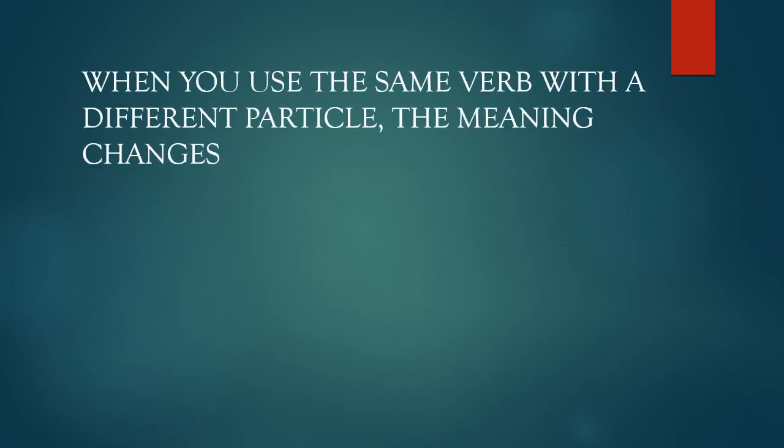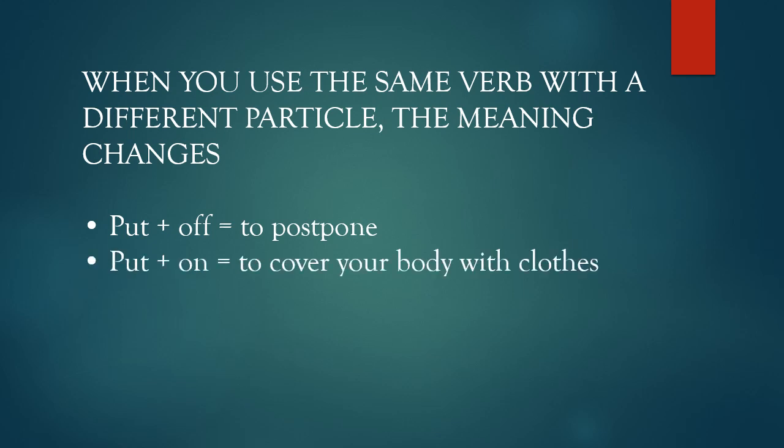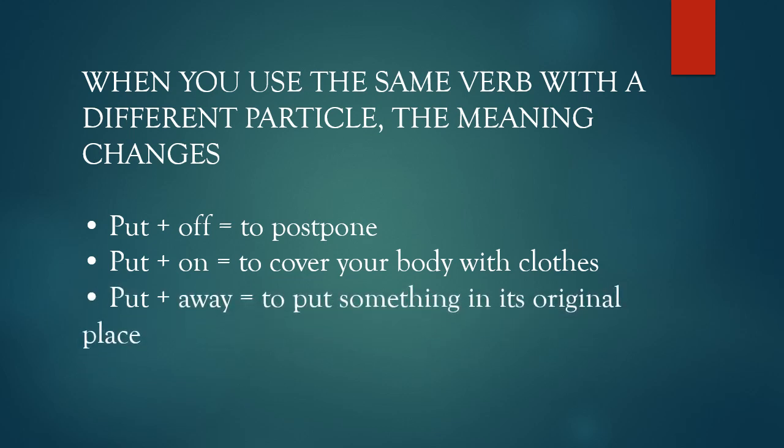The next thing that we are going to see is that when you use the same verb with a different particle, the meaning changes. For example, put off is a phrasal verb which means to postpone. We can say the meeting has been put off for a week, which means the meeting has been postponed for a week. When we change the particle of the phrasal verb, the meaning also changes. Put on means to cover your body with clothes. For example, she put on her new dress. Likewise, put away is a phrasal verb which means to put something in its original place.